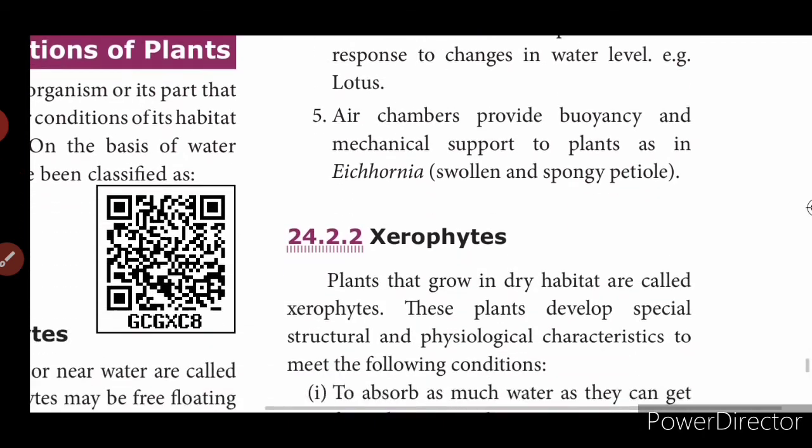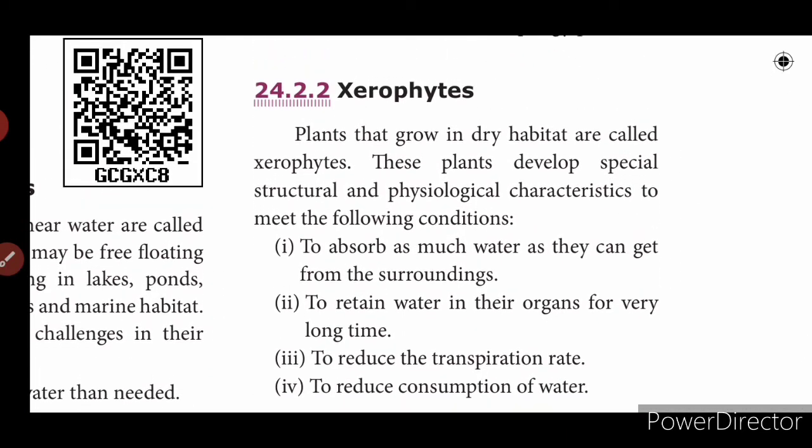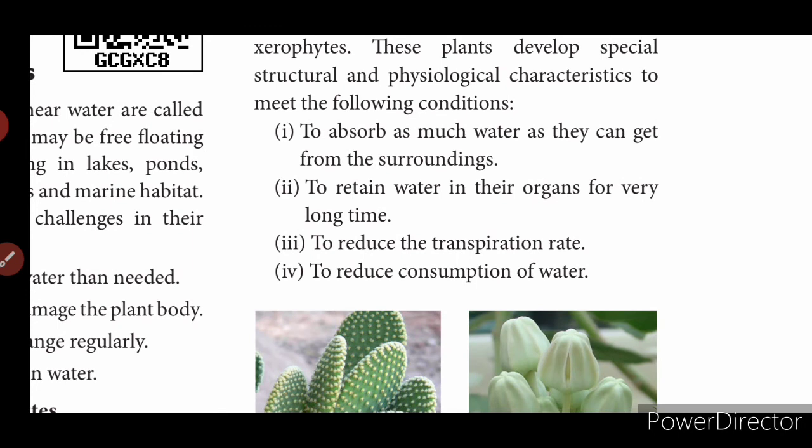So now we will see about xerophytes. So xero means what? Hydrophytes means water living plants. Xerophytes means plants that grow in dry habitat, in desert condition, are called xerophytes. So what are the characters of the xerophytes? To absorb as much water as they can get from the surroundings. Then to retain water in their organs for a very long time. To reduce the transpiration rate. To reduce consumption of water. So according to these conditions only these plants grow as xerophytes.